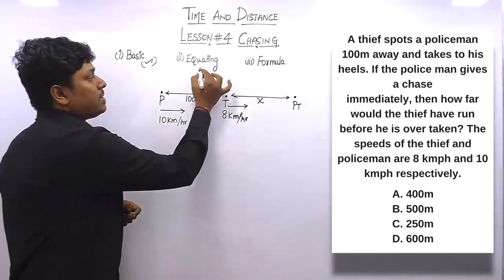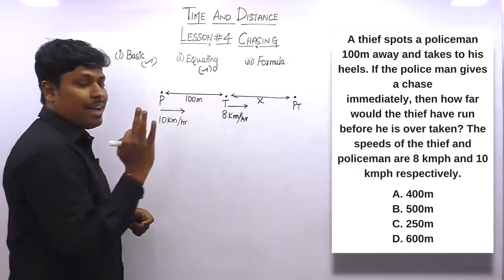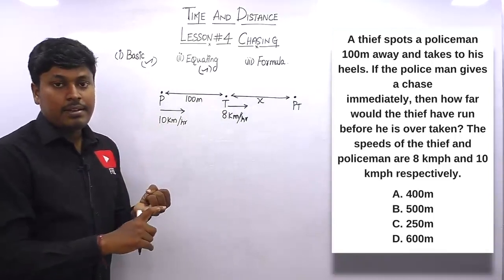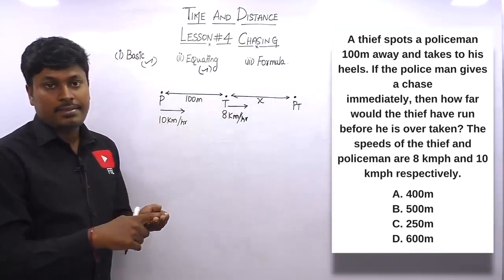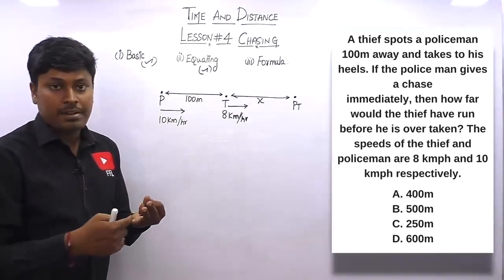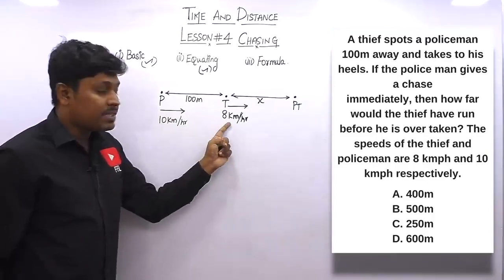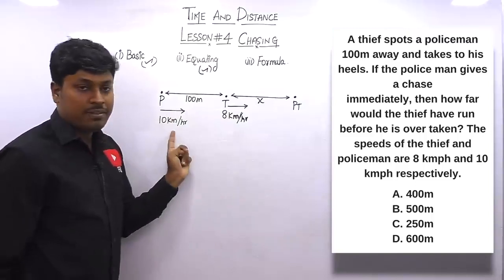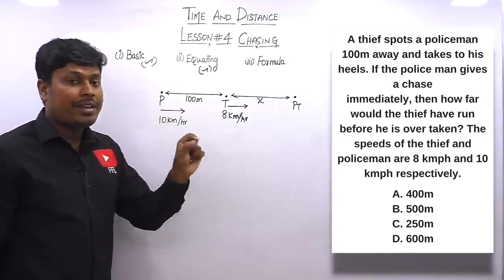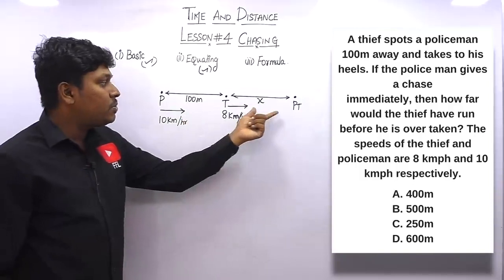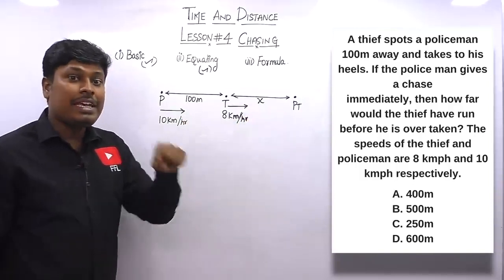The next concept is equating. So remember that we have only 3 parameters. One is speed, another is time, and another is distance. We need to equate any one of these parameters. And here the speed 10 km per hour is the policeman's, and the thief's is 8 km per hour. Both the values are different, so we can't equate the speed. Similarly, we can't equate the distance, but we can equate the time.